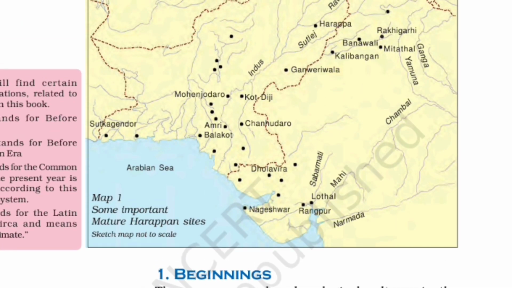Now here all the centers of the Harappan civilization are mentioned. Many centers are there in Pakistan, like Harappa and Mohenjo-daro, both in Pakistan. Many other sites are also there, and we need to focus on the Indian sites also, like Banawali, Kalibangan, Lothal, Dholavira, Nageshwar, Rangpur, Rakhigarhi. So all these sites are very important.